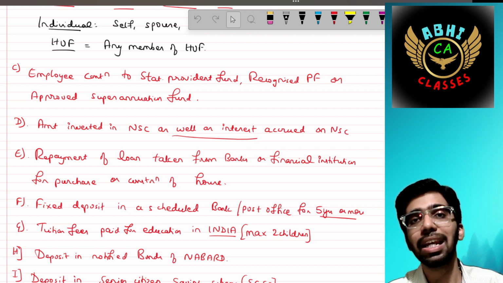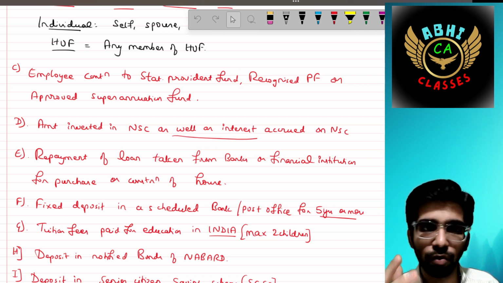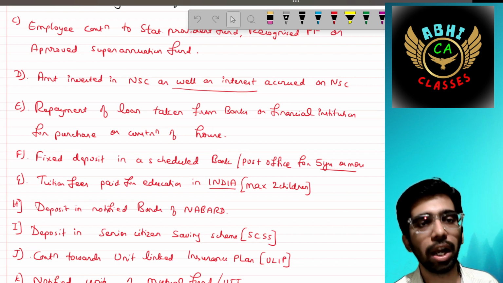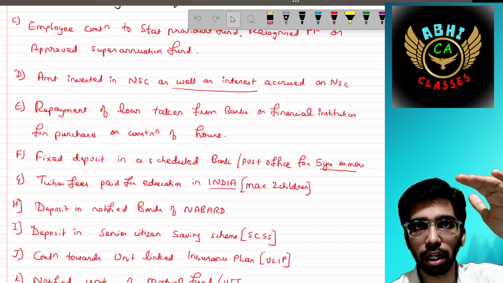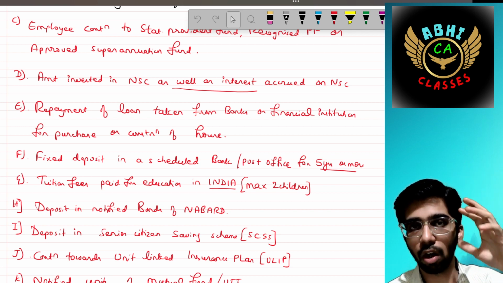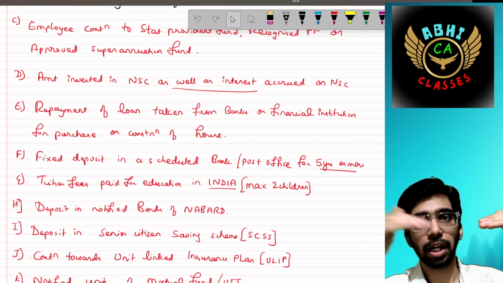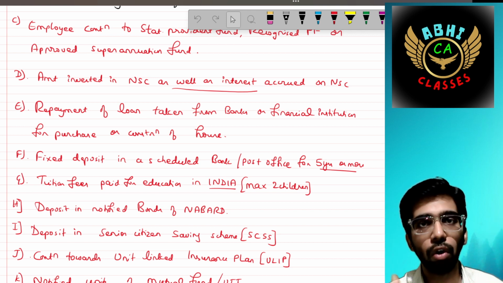That is, in total 1 lakh 8,000 can be claimed as a deduction under section 80C. That is very important. Then repayment of loan taken from banks or financial institutions for purchase or construction of a house. The interest can be claimed under section income from house property, correct? But out of the EMI, the interest portion can be claimed under section 24(b) under income from house property. The repayment portion can be claimed under section 80C after your gross total income.